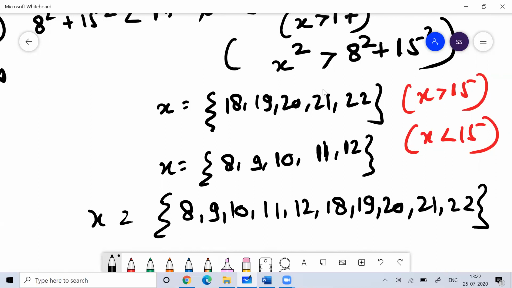So x can take 10 values. Remember this in your mind. I hope you have understood this. This is an important concept to understand, you can keep it in your mind. Right, so we'll go ahead.